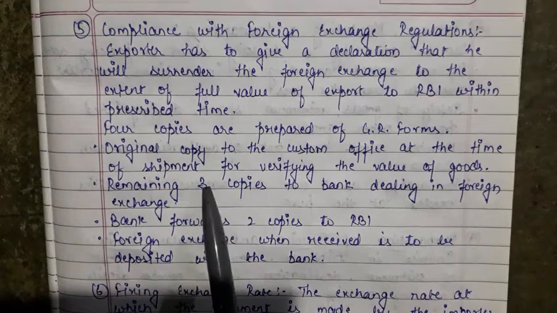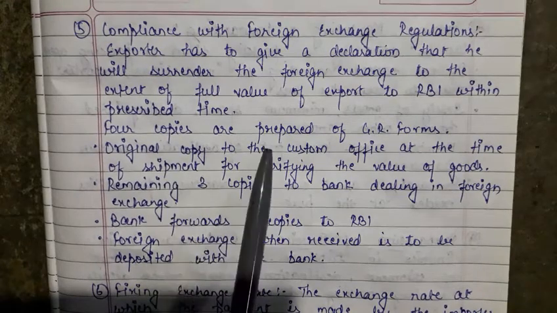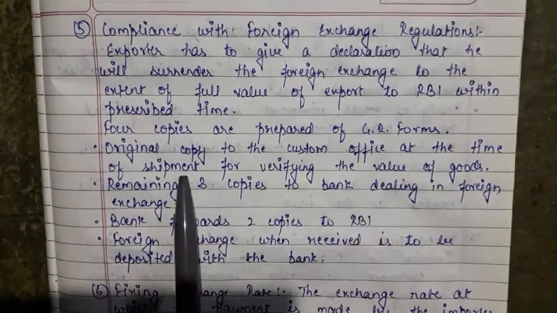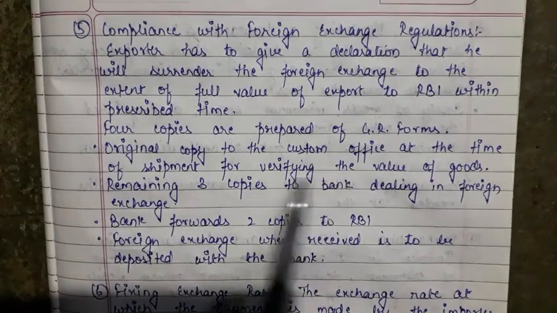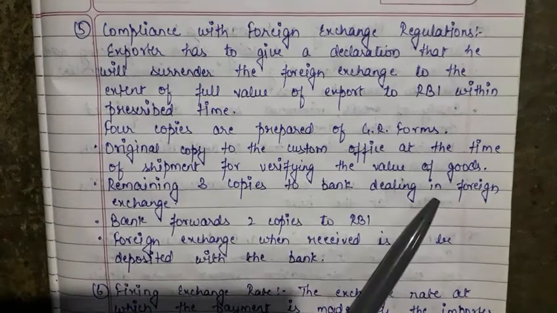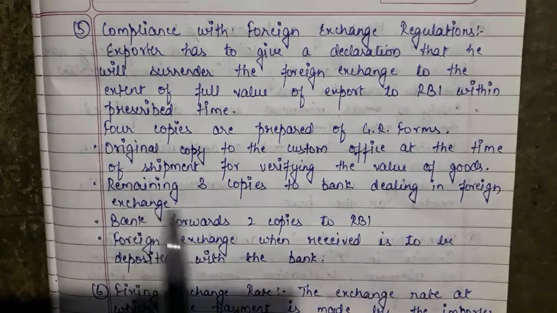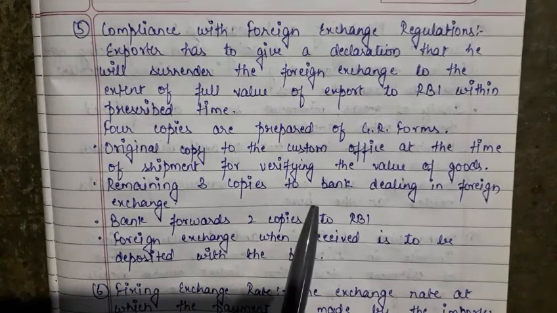Now here what's required: 4 copies are prepared of the GR forms. One copy, the original copy, remains at the custom office at the time of shipment for verifying the value of goods. They need to verify the value of goods. The remaining 3 copies are sent to the bank.